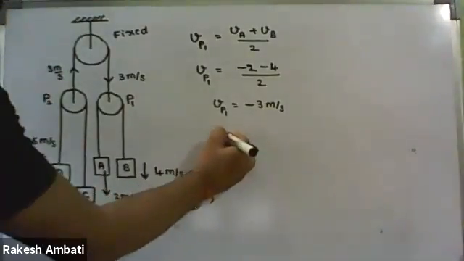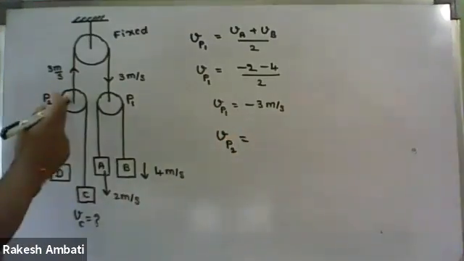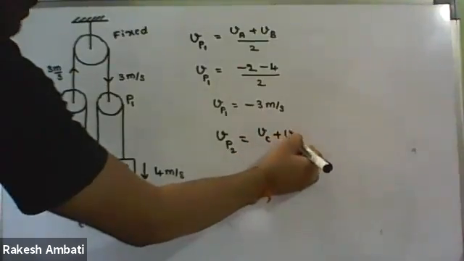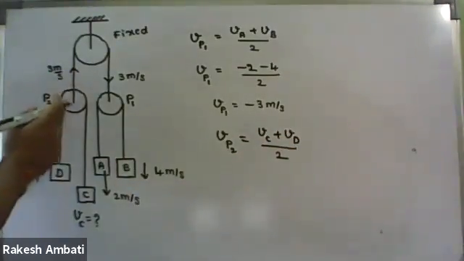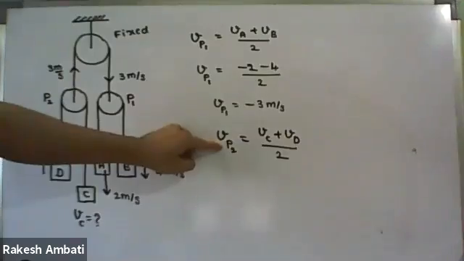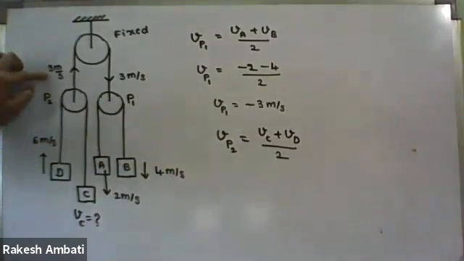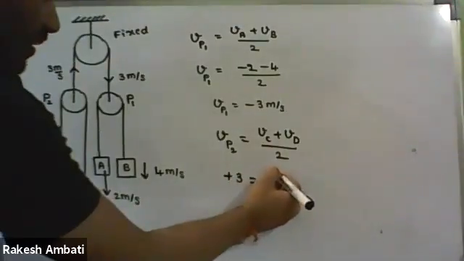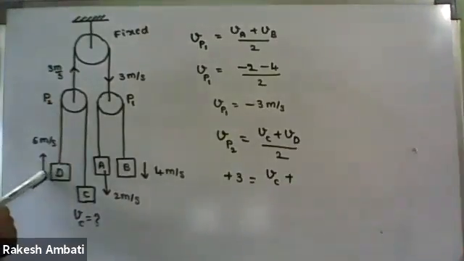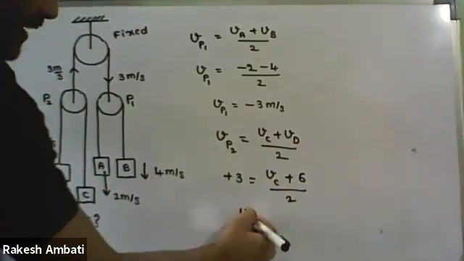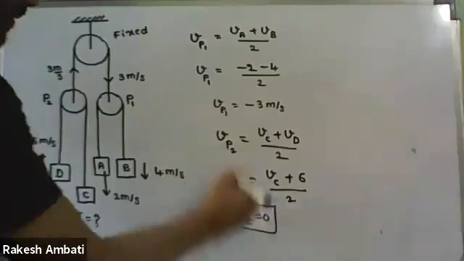So I'm taking VP2. For this pulley P2, the two sides are the C and D blocks, so it is VC plus VD upon 2. And what is the velocity of P2? It is upward direction, 3 meter per second, so it is plus 3 equal to VC plus VD, and what is the VD value? Plus 6, upward direction positive, so plus 6 upon 2. By simplifying, we get VC equal to 0.